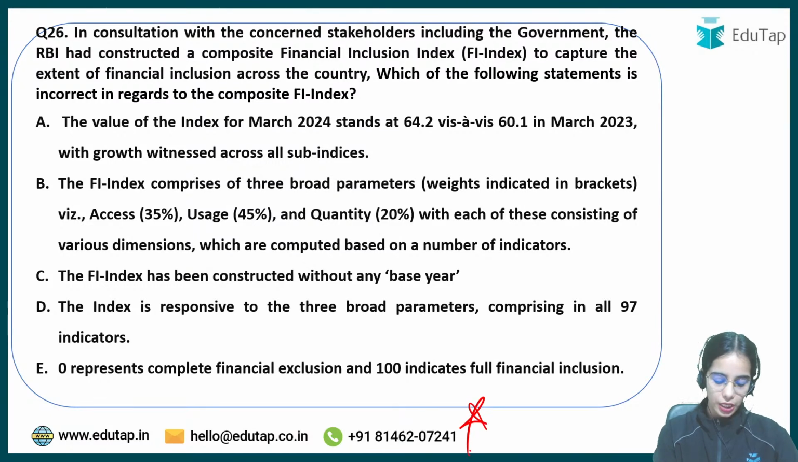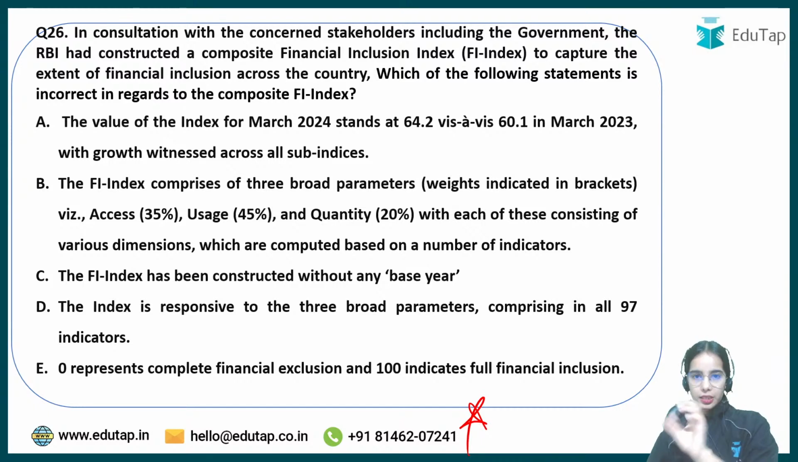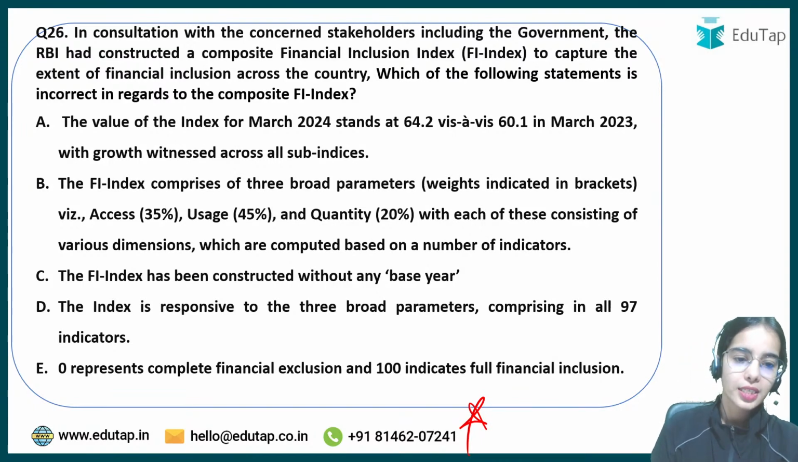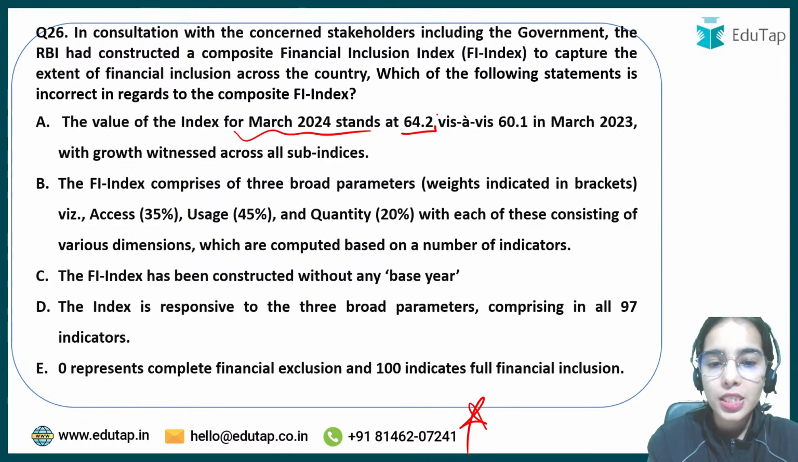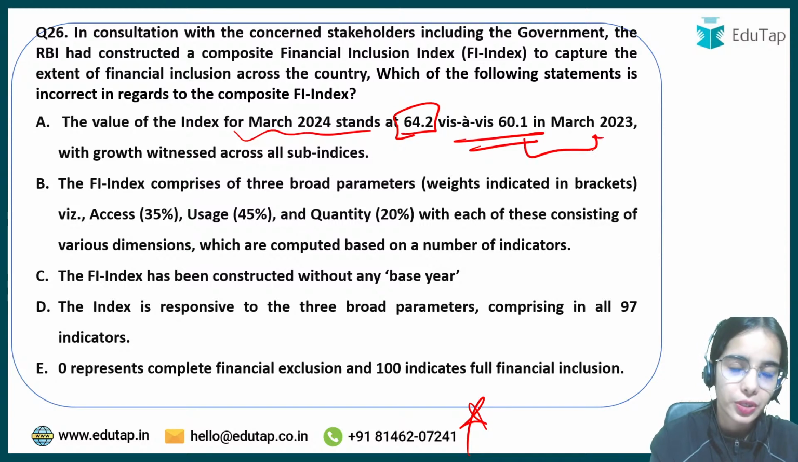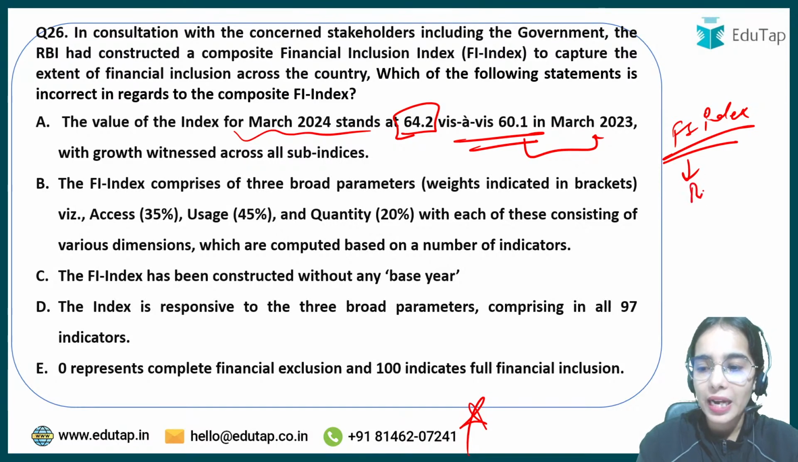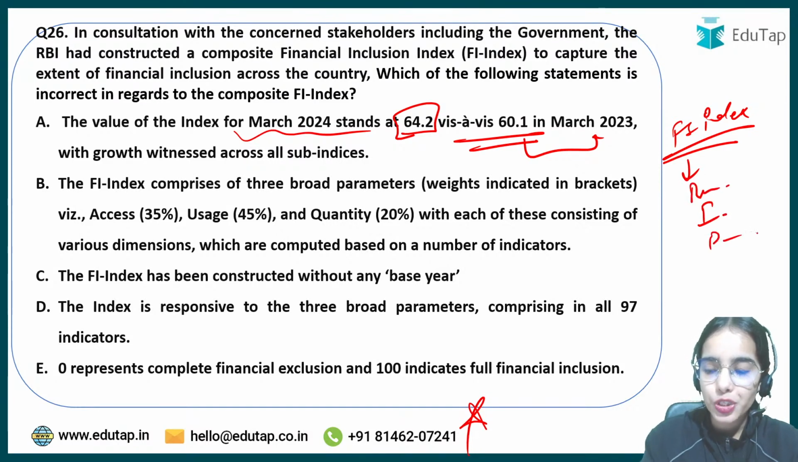Now coming to the financial inclusion index, read the statements very, very carefully and try to answer this question. So financial inclusion index, this is released only once in a year. It is only released once in a year. So the value of the financial inclusion index for March 2024 stands at 64.2 against 60.1 in March 2023. So financial inclusion index, it shows the financial inclusion in the country in regards to the banking segment, insurance segment, pension segment and financial market segment and such.